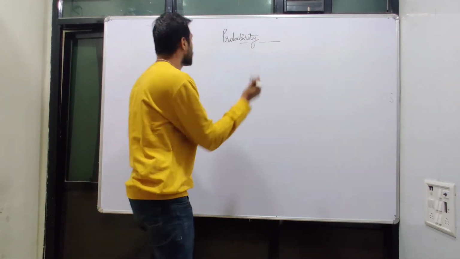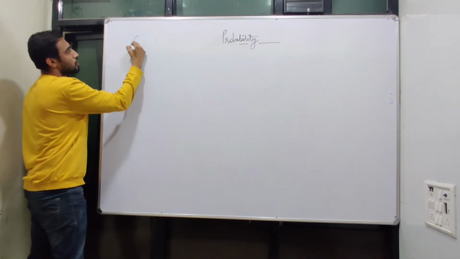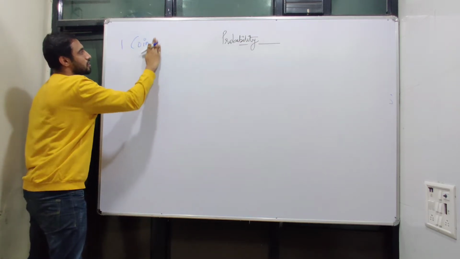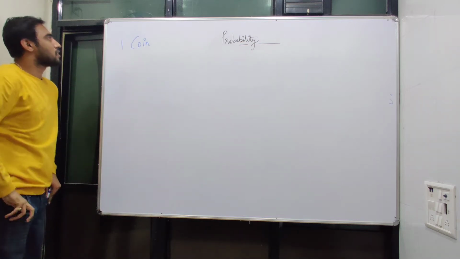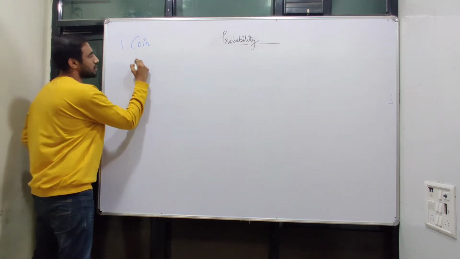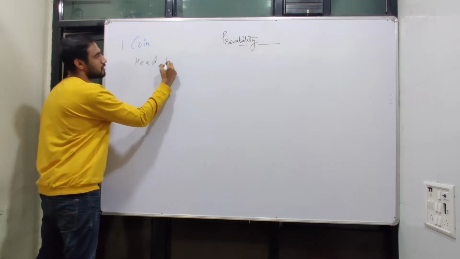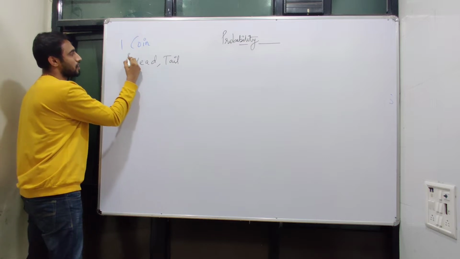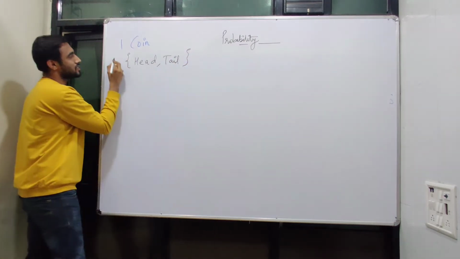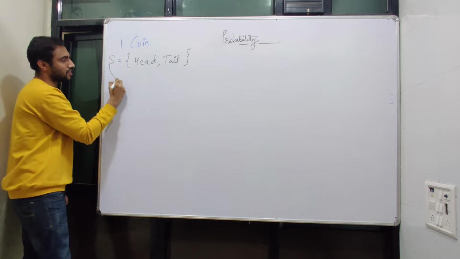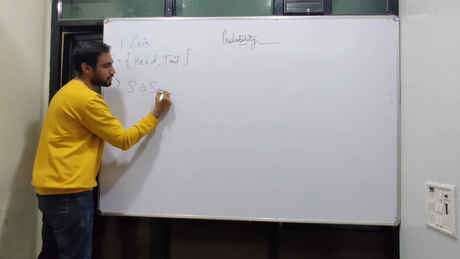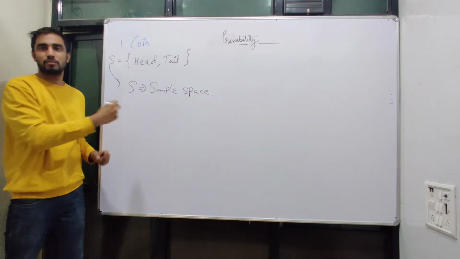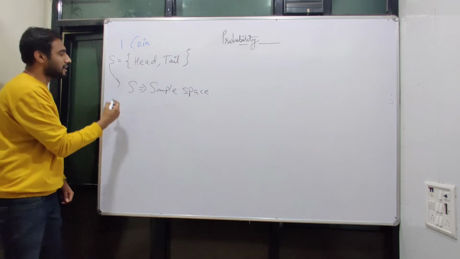So we're going to start considering the example for coins. If you are considering coins, let's consider one coin. When we are considering one coin, the given answer is whether a head or a tail. This answer has to be written in a closed curly bracket which is denoted by S, and this S is called the sample space. Now for one coin the sample space will be head or a tail depending upon the condition.